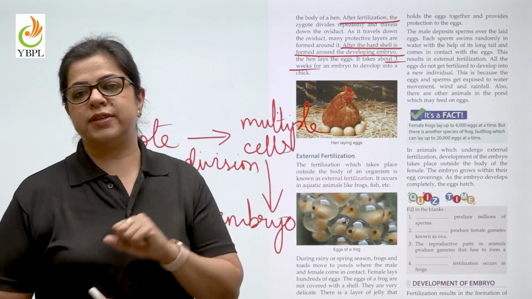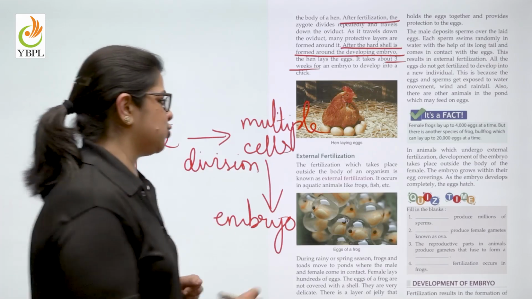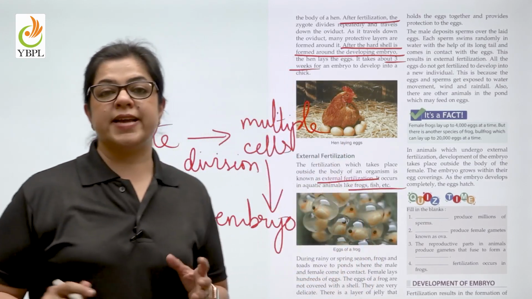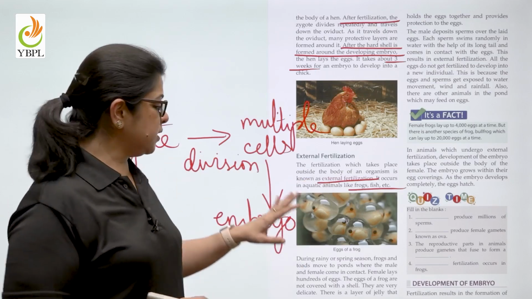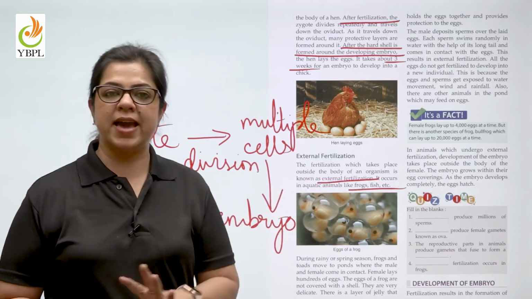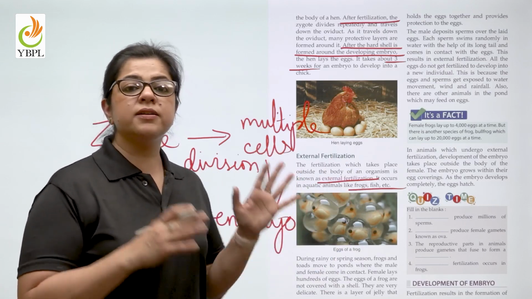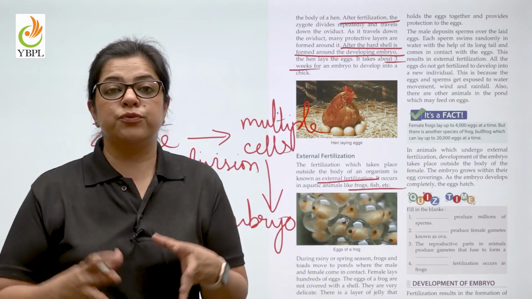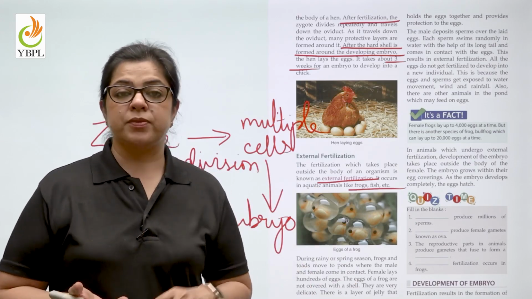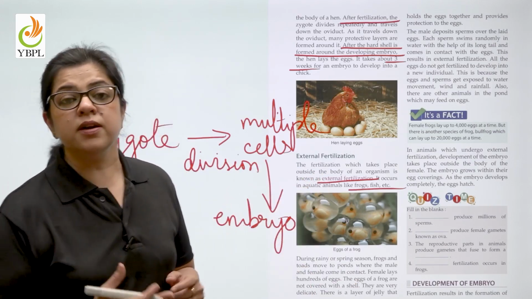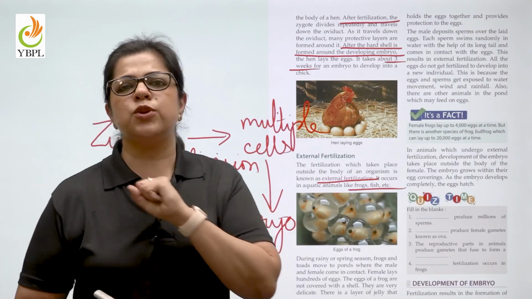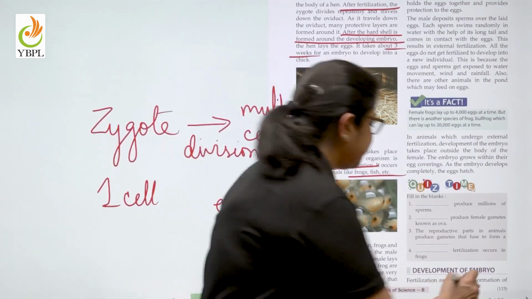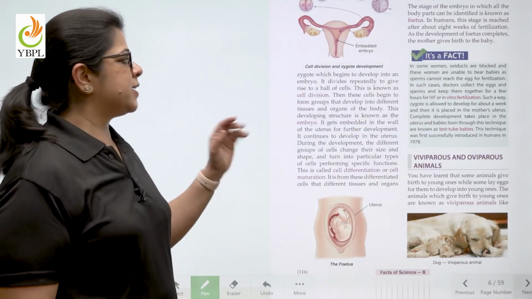This was about internal fertilization. Now, what about external fertilization? External fertilization takes place in case of frogs, fish, etc. So what is external fertilization? In external fertilization, the mother lays the eggs at the corner of a pond. The father releases sperm over the eggs. Now, these sperms may not be able to fertilize all the eggs because one, they can be blown away by wind and water, and two, there are many predators who are ready to eat these eggs. So once these eggs have been fertilized, the development of the embryo takes place.